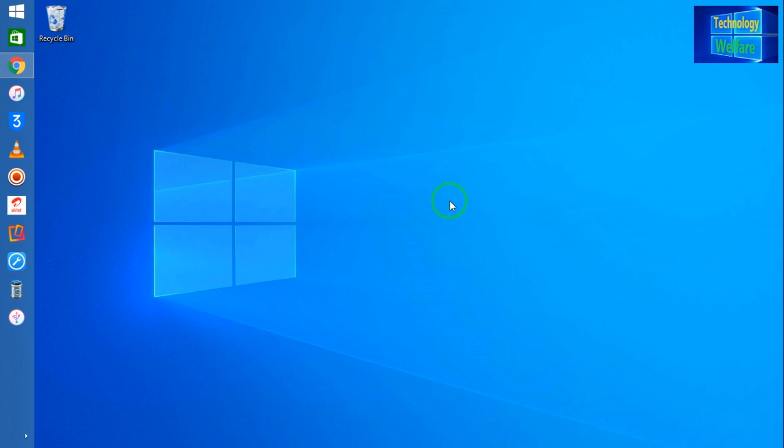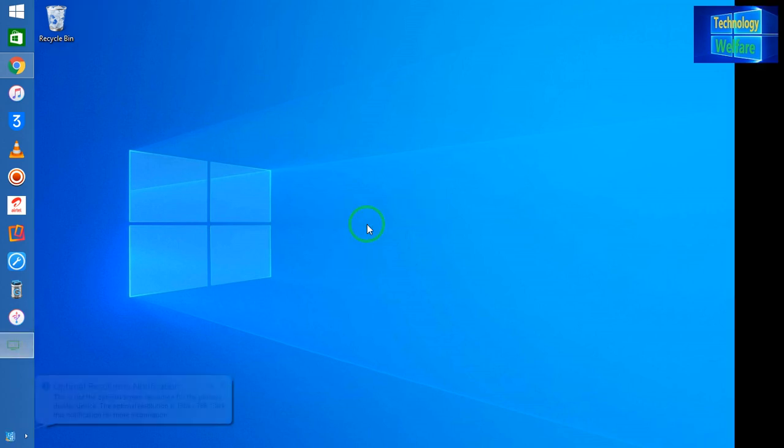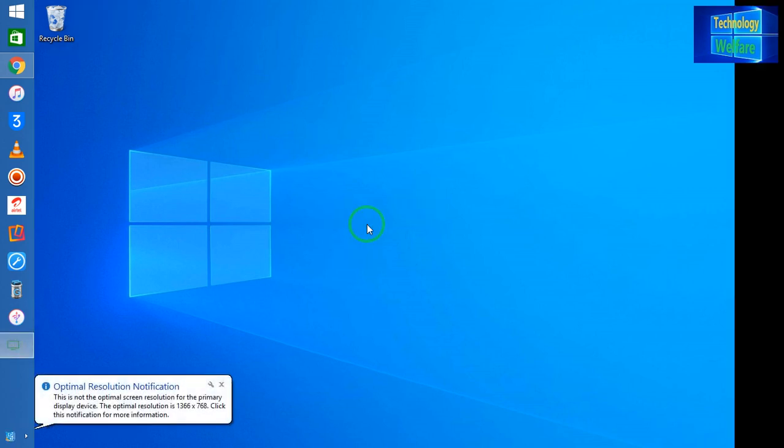So simply I will open this, that is Spacedesk Beta, and I'm going to open it. Now it has started to scan and it is giving one IP address link for connections. Now see guys, it has connected. See here, optimum resolutions.